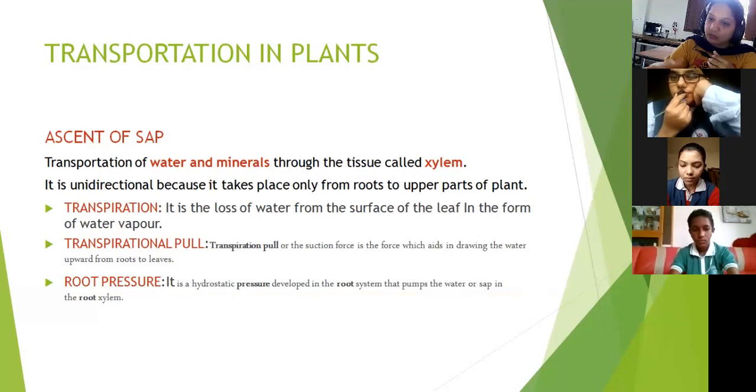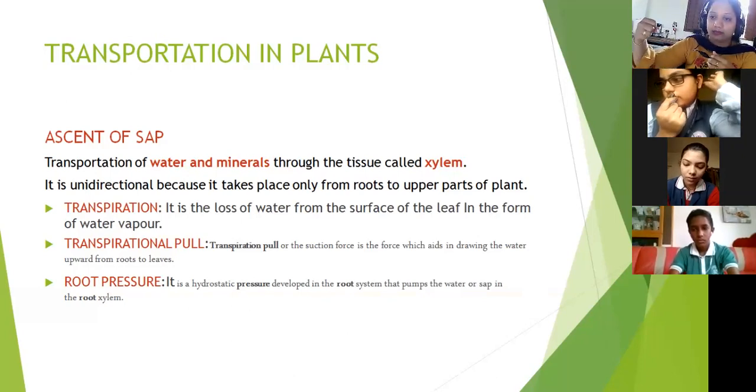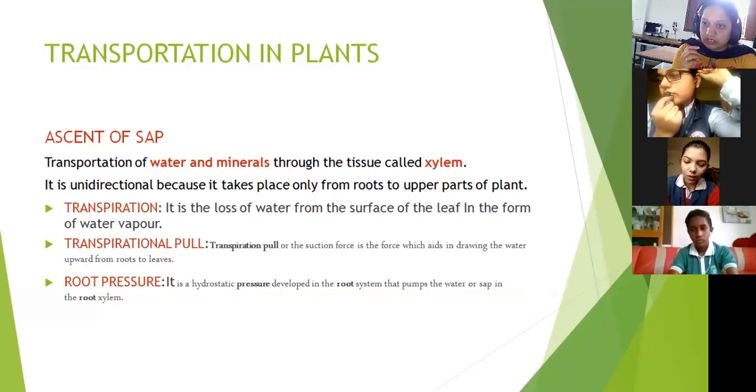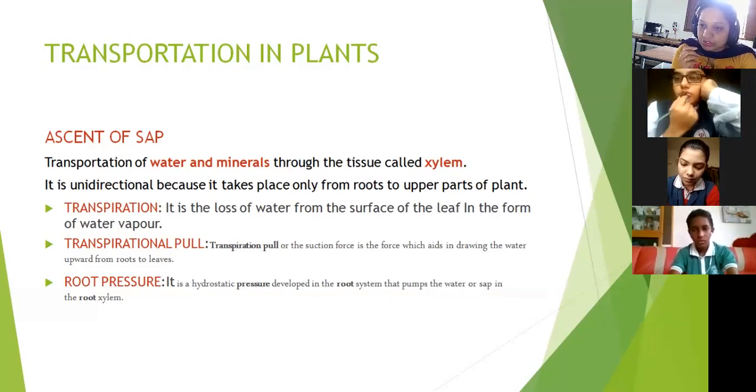With some pressure, it is taking up the water from the soil. So that pressure is known as root pressure, or it is also known as osmotic pressure, or hydrostatic pressure. Clear?